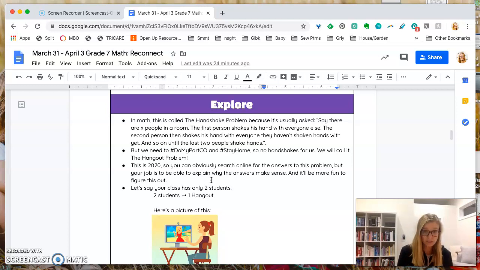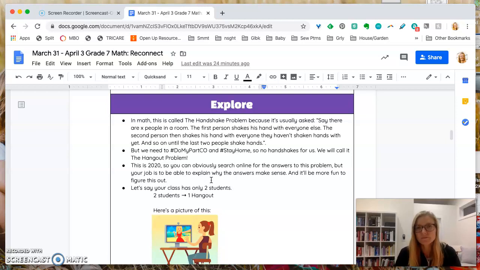The second person, they've already shaken hands with the first person. The second person is going to shake hands with everyone else that they haven't shaken hands with yet. Okay, once they do that, they're done too, because they shook hands with the first person and then they did everyone else. So the third person already shook hands with the first person, already shook hands with the second person. So they're going to shake hands with like the fourth person and the fifth person and so on. Okay? This keeps going until the last two people shake hands.